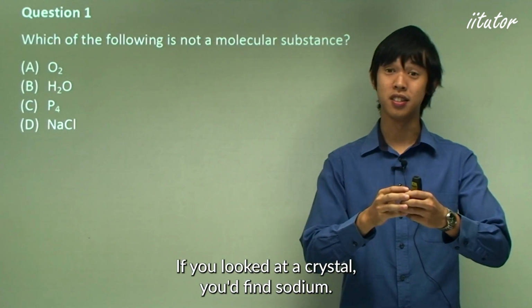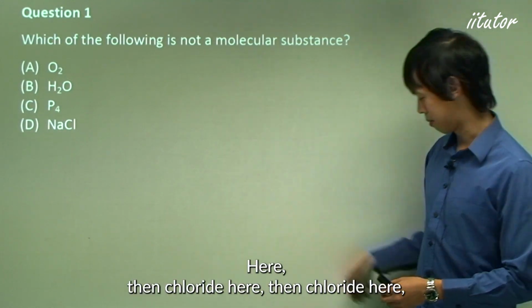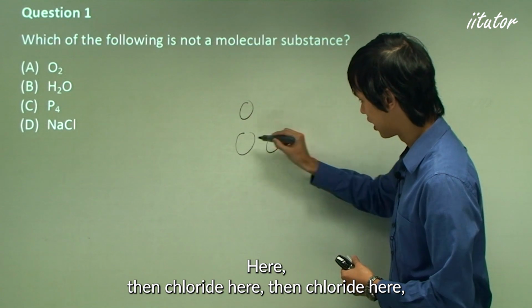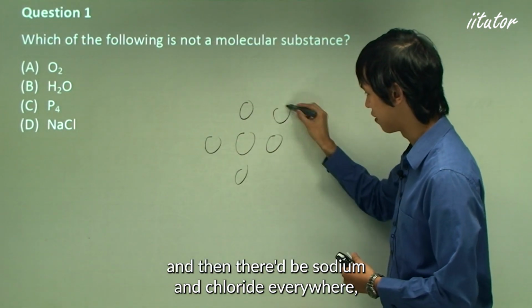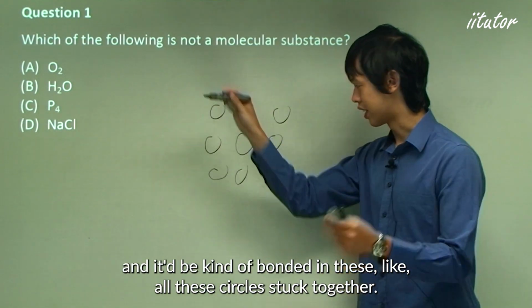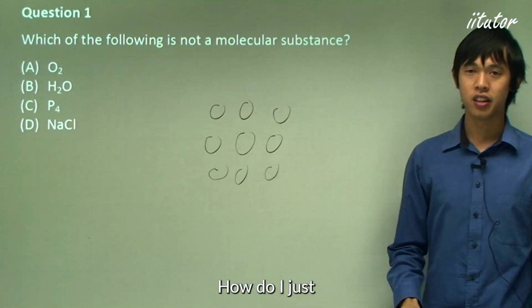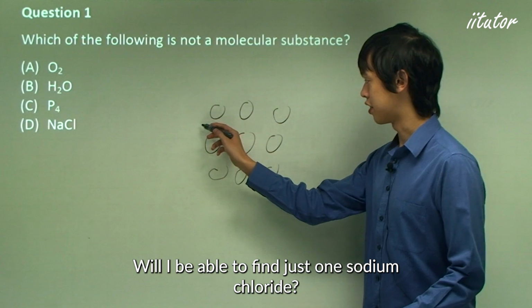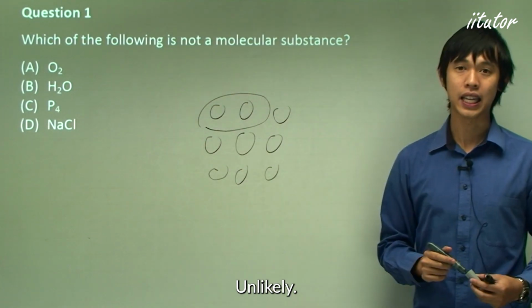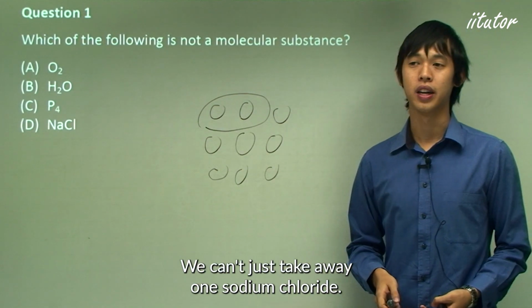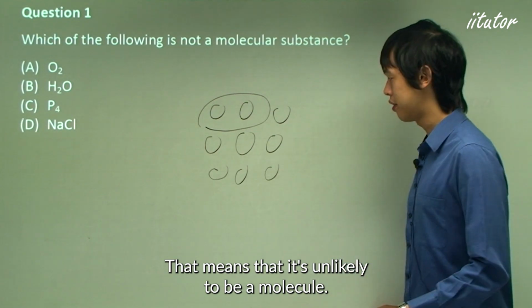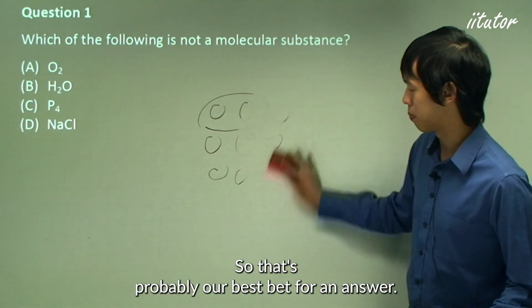Because if you looked at a crystal, you'd find sodium here, then chloride here, then chloride here, and then there'd be sodiums and chlorides everywhere, all bonded, all these circles stuck together, interchanging. Will I be able to find just one sodium chloride? It's unlikely. We can't just take away one sodium chloride. That means it's unlikely to be a molecule, so that's probably our best bet for an answer.